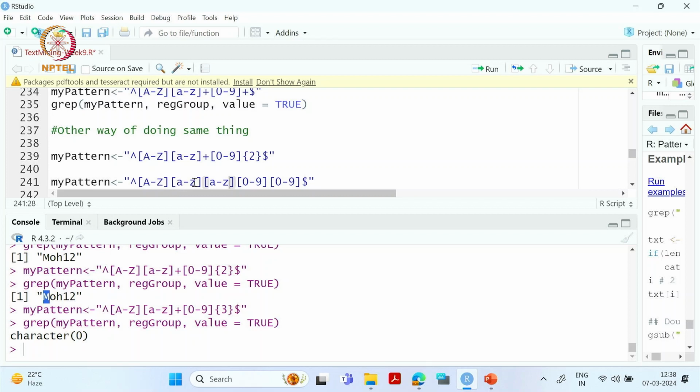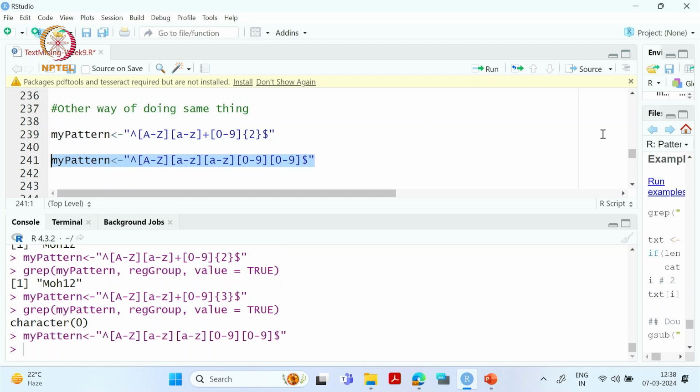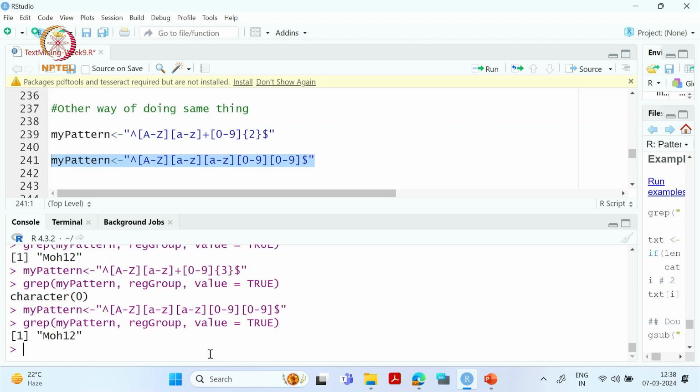Then we are saying there are two lowercase, O and H in lowercase, and then we are saying that two digits are there, 0 to 9, 0 to 9. One is that, another is 2.